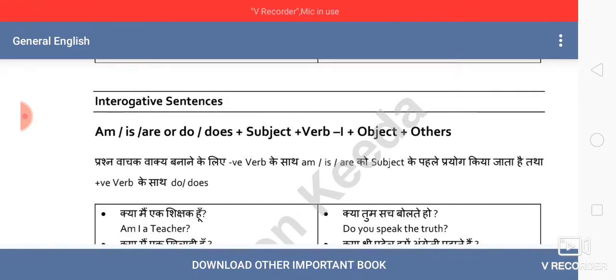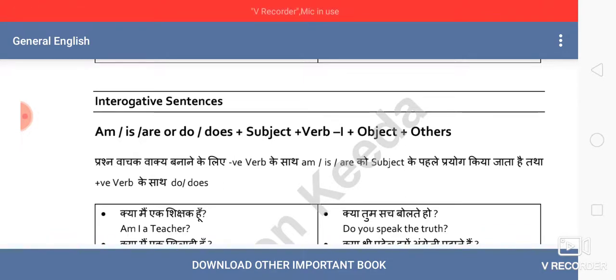Yes-no type sentences are those sentences for which we can answer by simply saying yes or no. If I say, do you speak the truth? So you can answer by yes or no. All such questions come in this category. We call them interrogative sentences, and the type is yes-no type.